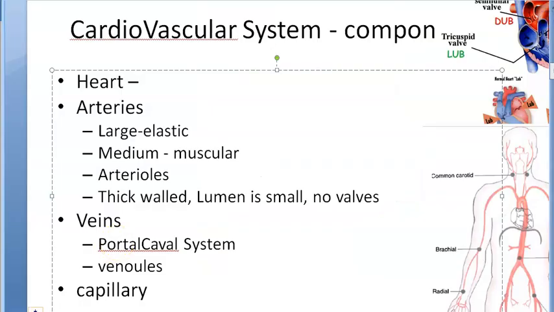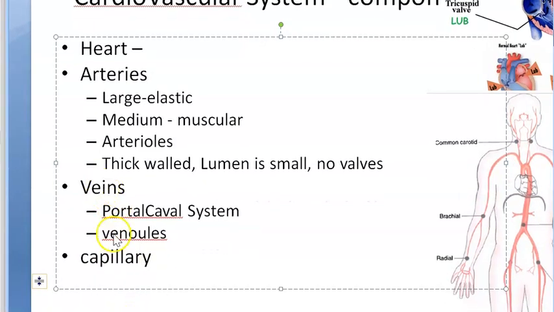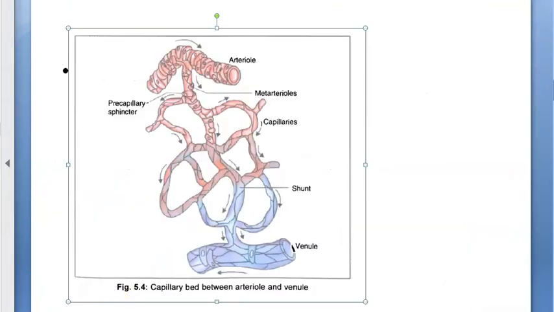So under veins you looked at a lot, guys. Now let's move on to capillaries. The small veins are called venules. Now let us move on to capillaries. Capillary means what? Look at this image to understand.